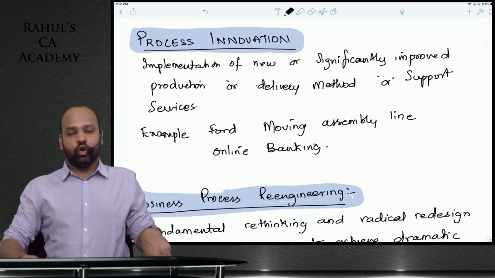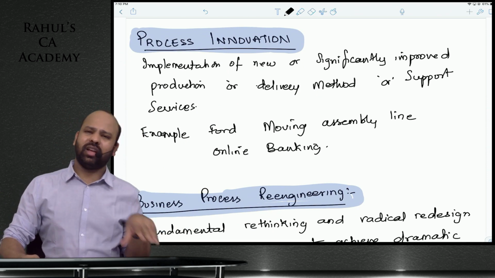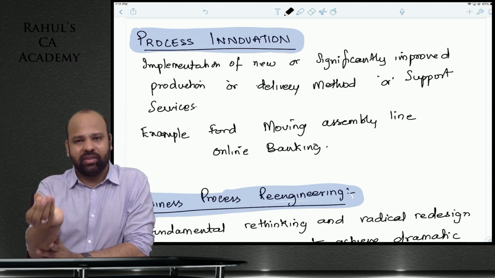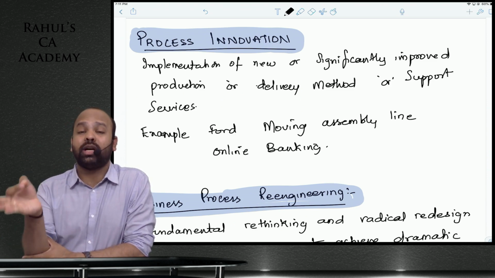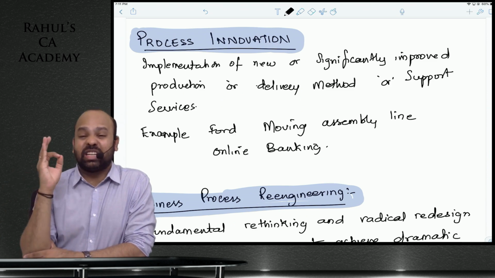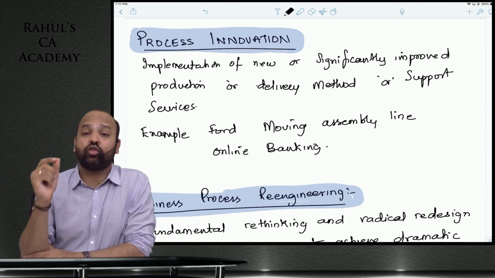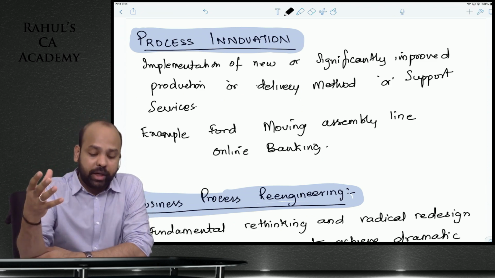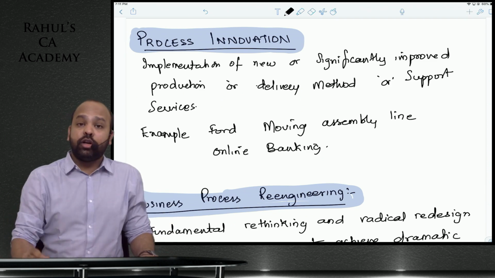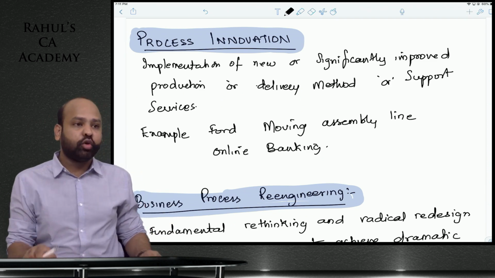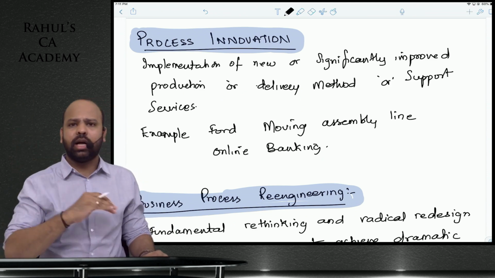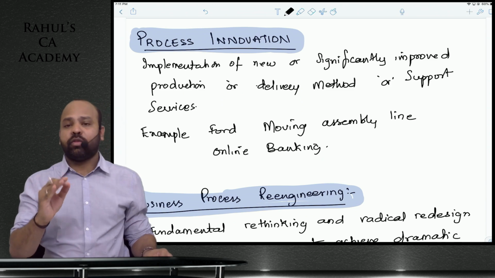Now we have process innovation, guys, and business process reengineering. Very small concept. Process innovation's classic example that is given in the study material is also Ford company implementing the moving assembly line, which drastically reduced the production time. इसको बोलते हैं process innovation. It is implementation of a new or a significantly improved process. All together, कुछ नया manufacturing process ला रहे हो, delivery method ला रहे हो, guys, support system ला रहे हो. That is process innovation, guys.